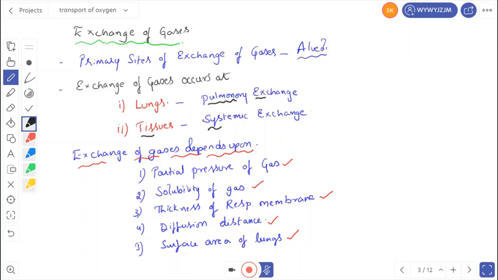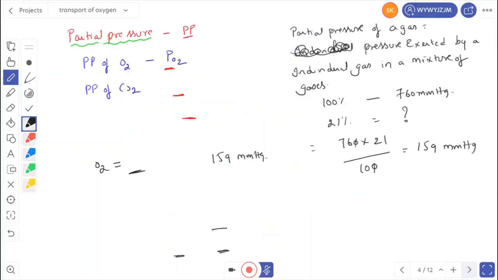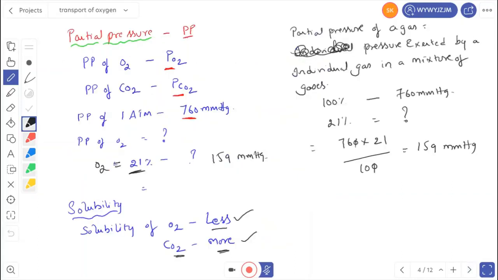Let us see. Exchange of gases depends upon the partial pressure of the gas, solubility of the gas, thickness of respiratory membrane, diffusion distance, and surface area of lungs. Let us see what is meant by partial pressure, which gas is more soluble, and what is the thickness of respiratory membrane. So, what is the partial pressure of a gas?